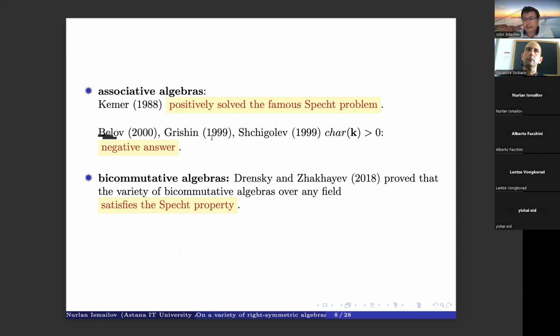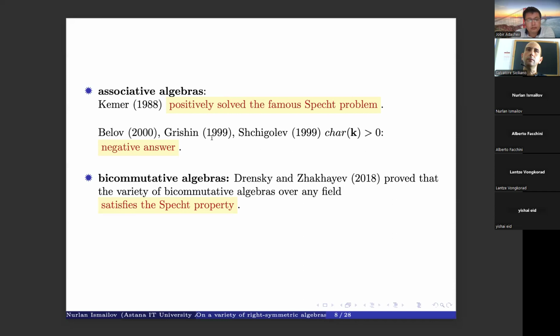And the Specht problem for associative algebras was solved by Kemer in 1988, and he proved that a variety of associative algebras over a field of characteristic 0 has a finite base of identities. But for positive characteristic, it has a negative answer.